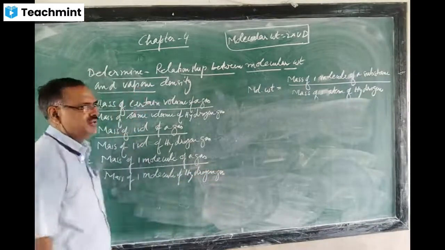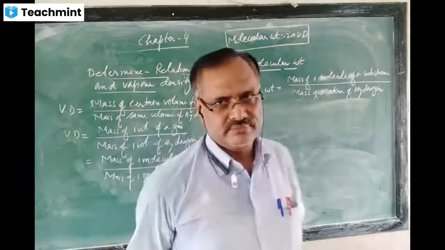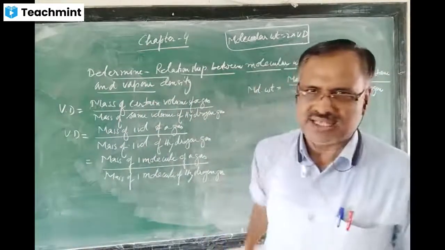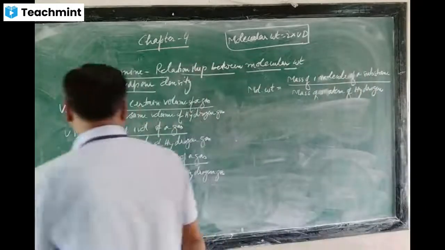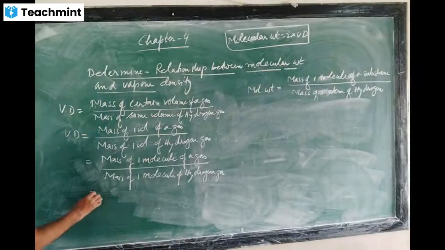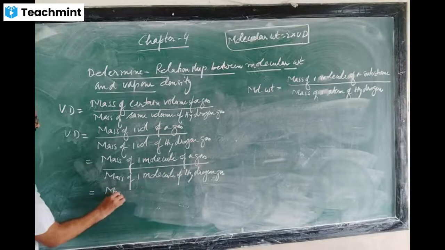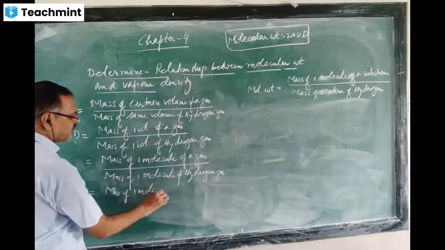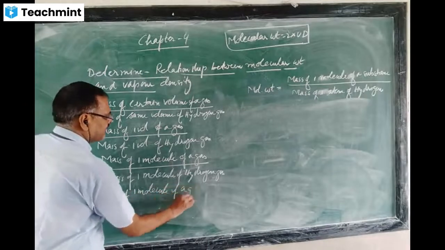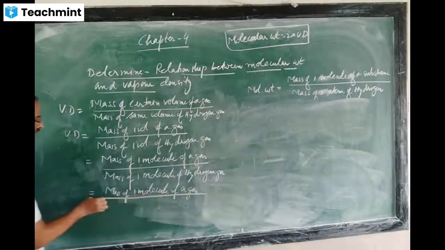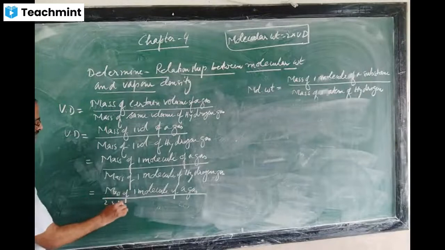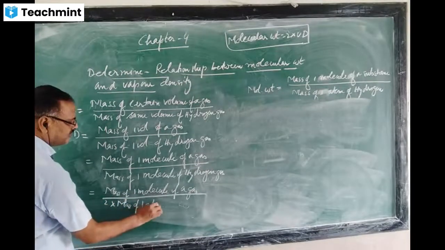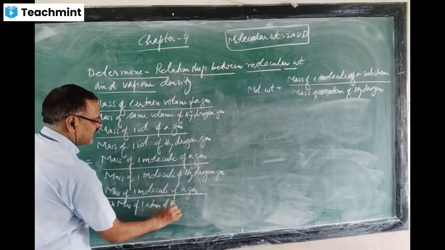Now you know that hydrogen is diatomic. It means in one molecule two atoms are present. So we can write here mass of one molecule of a gas upon 2 into mass of one atom of hydrogen gas.